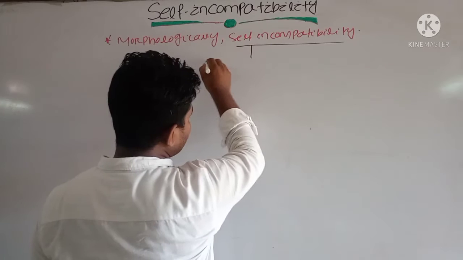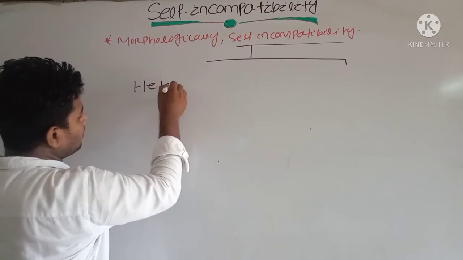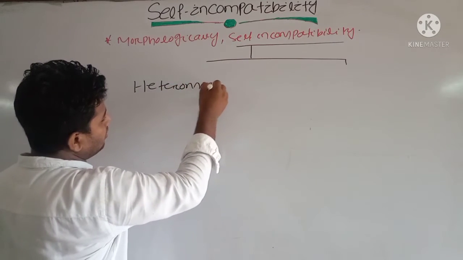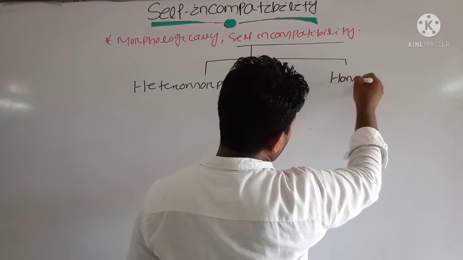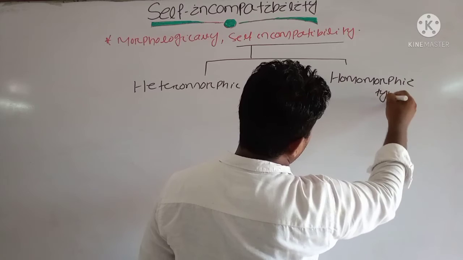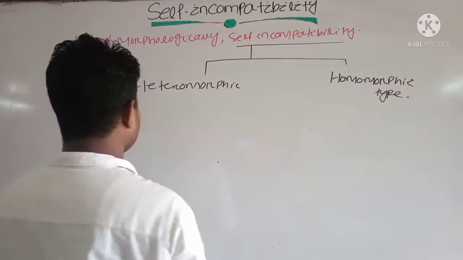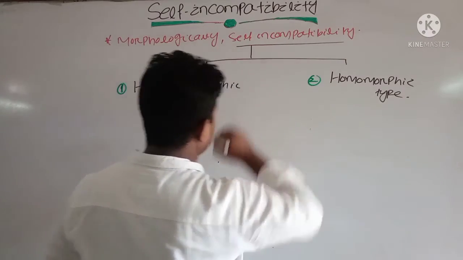One is called heteromorphic, and the second one is called homomorphic type. This is the first one, and this is the second one.